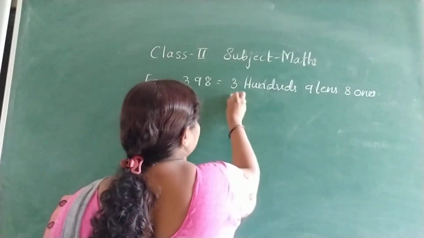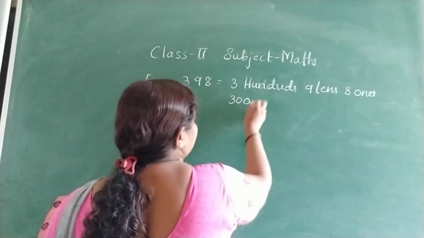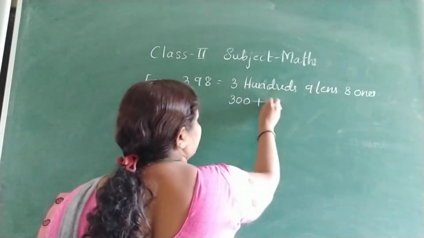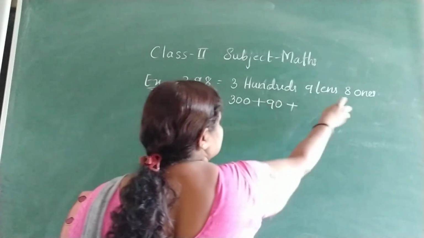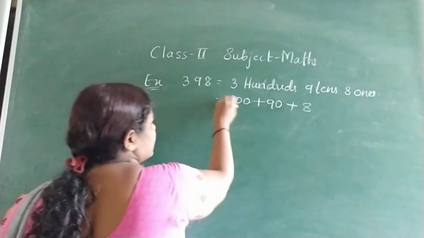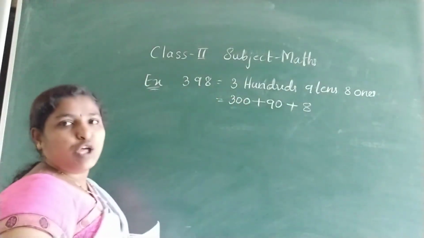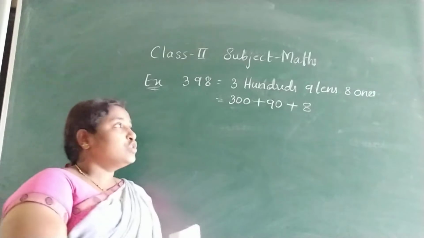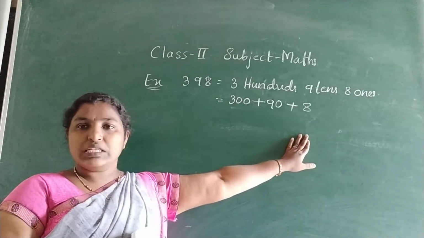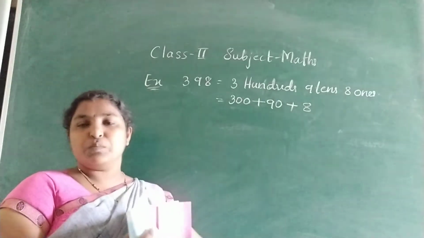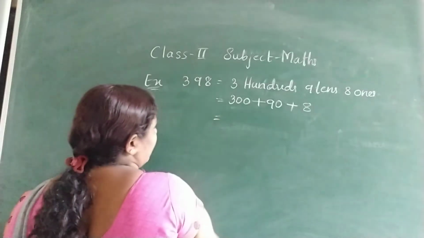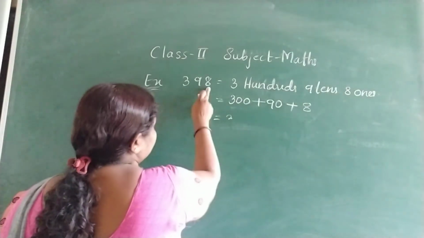So 300 means 300, plus 9 tens means 10 into 9, that is 90, plus 8 ones, 8 into 1, that is 8. This is expanded form. You know the expanded form? According to the places, if we expand it with the plus sign, this is known as the expanded form of a numeral.